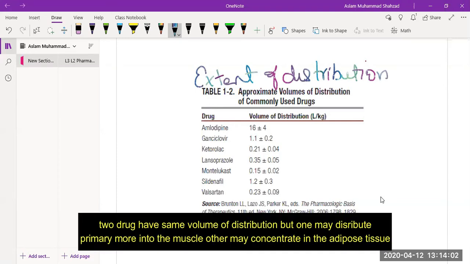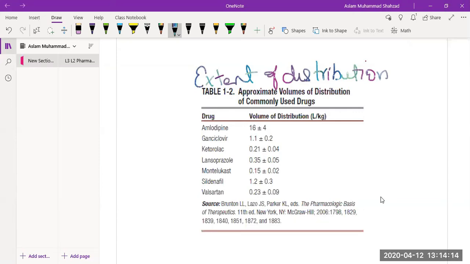Two drugs can have the same volume of distribution, but one may distribute primarily into the muscles, whereas the other may be concentrated in the adipose tissue. So you have to understand this about volume of distribution.